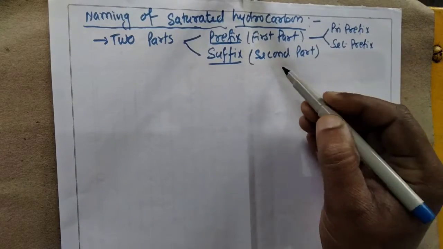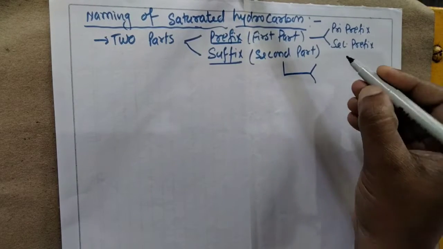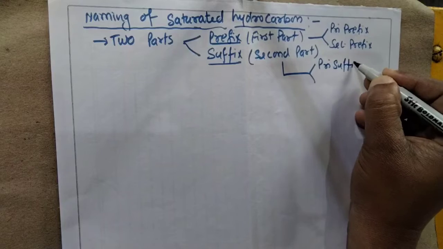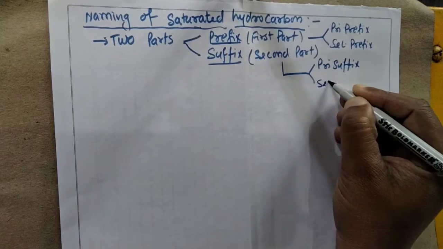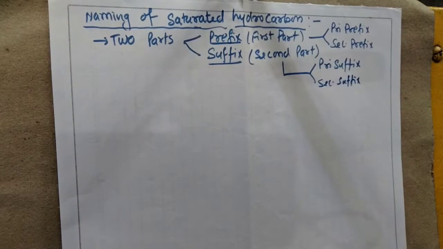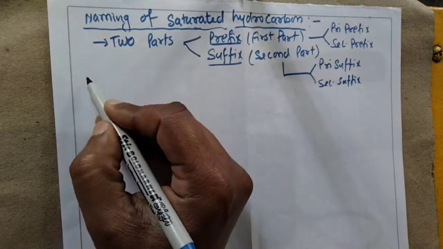And in the case of suffix, it also has two subcategories, that is primary suffix and secondary suffix.